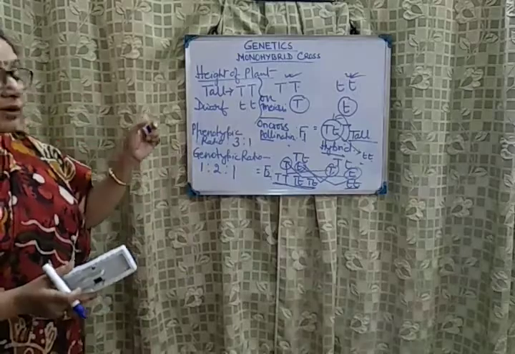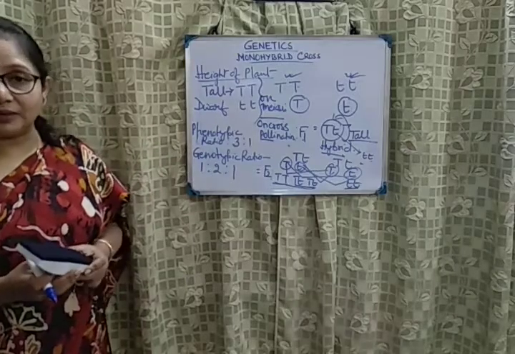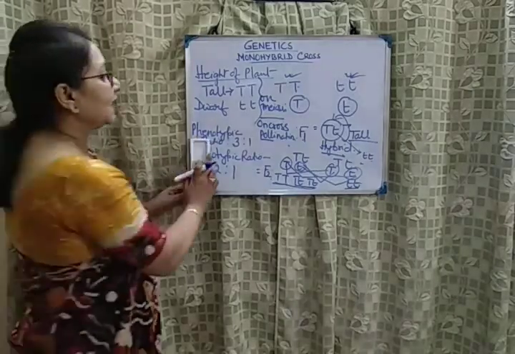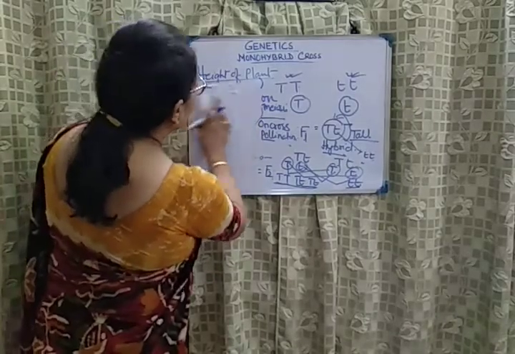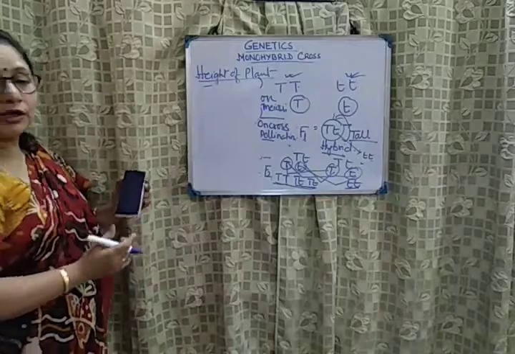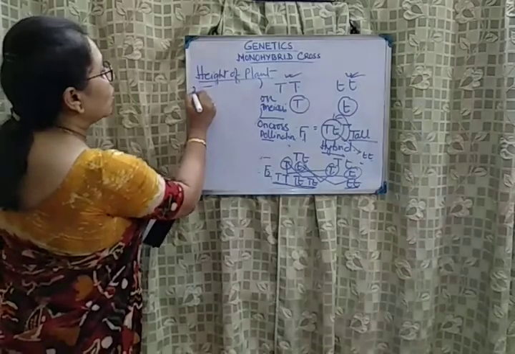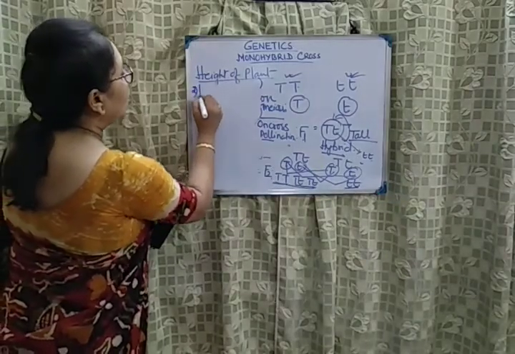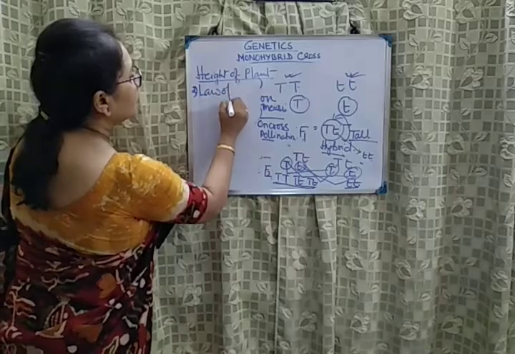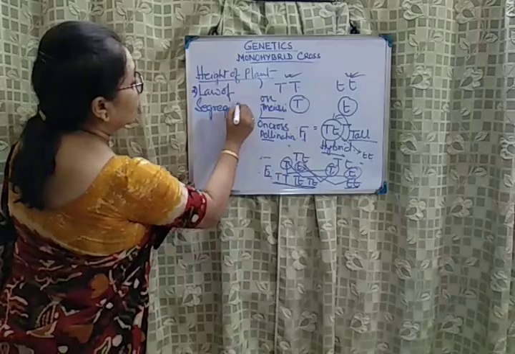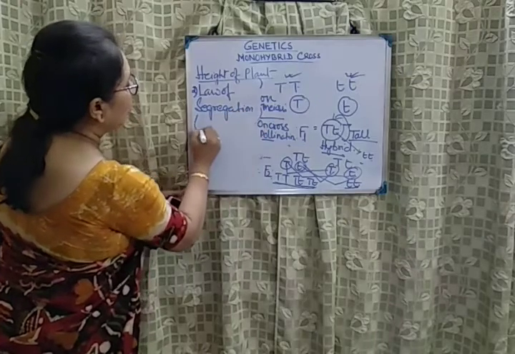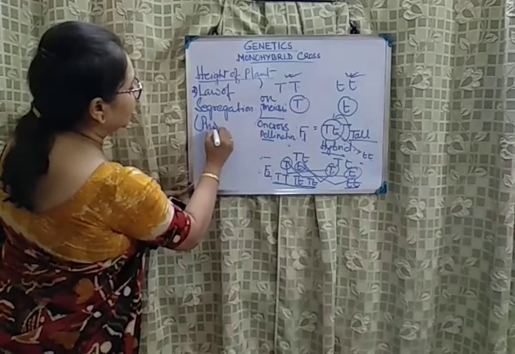Next, from here the second law of Mendel can be derived, which states that, the first law was the law of dominance. The second law is the law of segregation, also known as the law of purity of gametes.